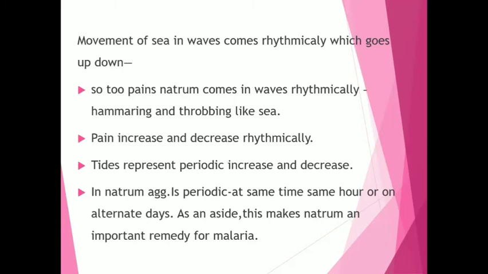What is the characteristic of malaria? Malarial fever has periodicity. It is after 7 days, or after 24 hours, after 48 hours. So in malaria there is intermittent, periodic fever. So natrum is a very good remedy for malaria. Periodicity is marked.